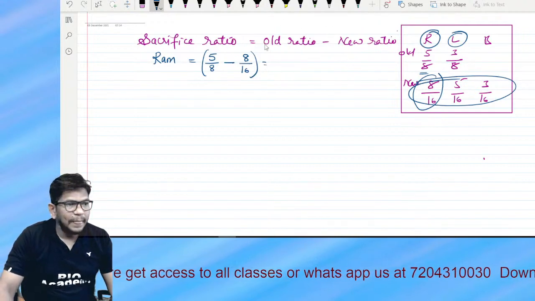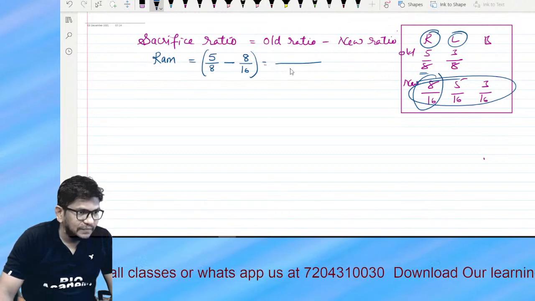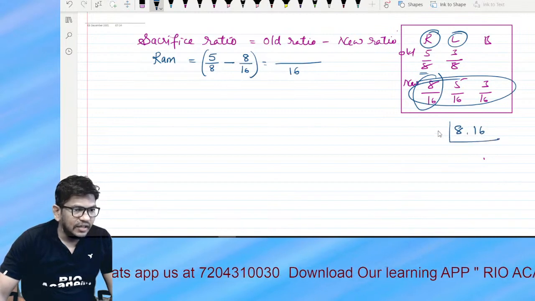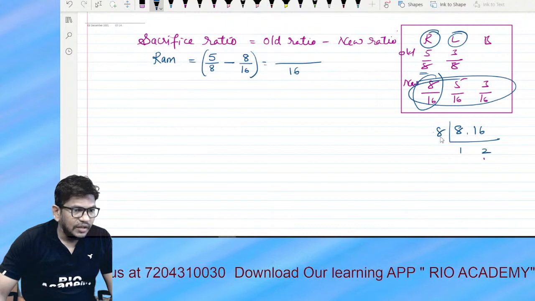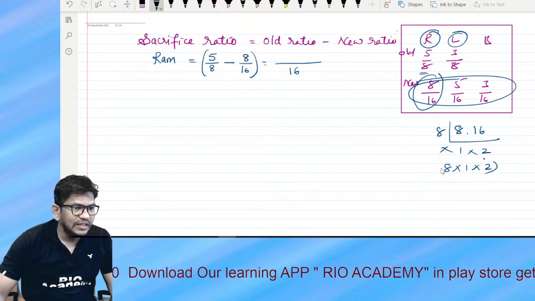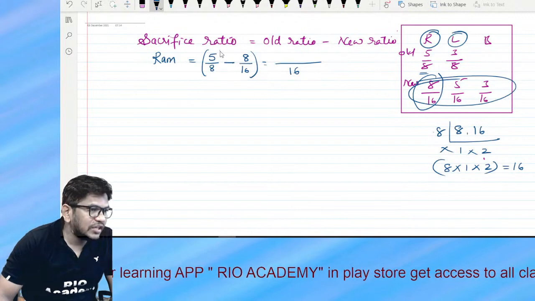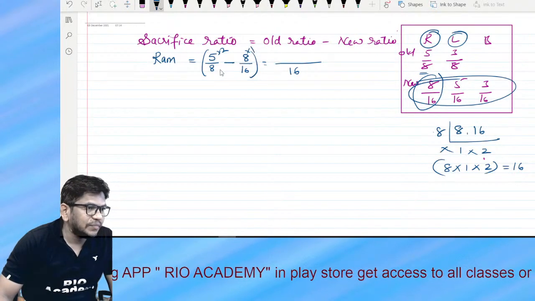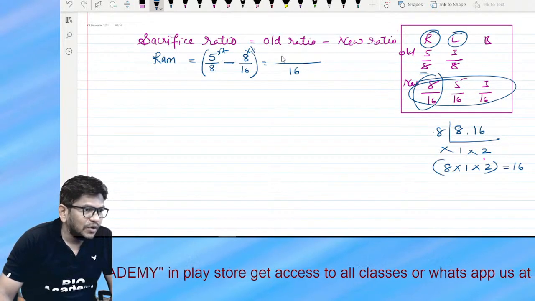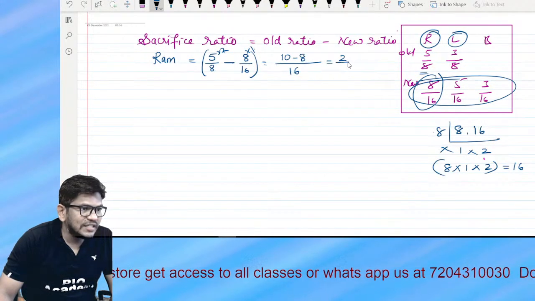Take out the LCM. 8 ones are 8, 8 twos are 16, and 16 ones are 16. So the common denominator is 16. Now 5 twos are 10, minus 8, that is 2/16.